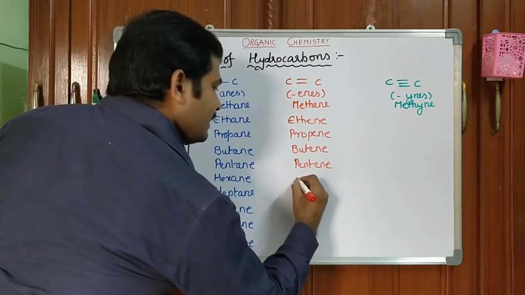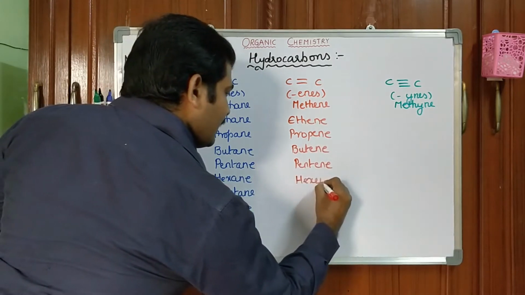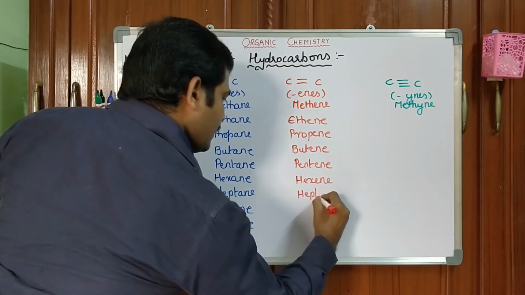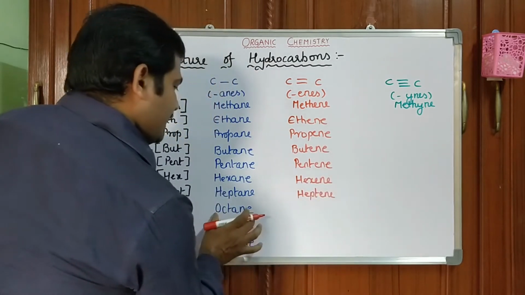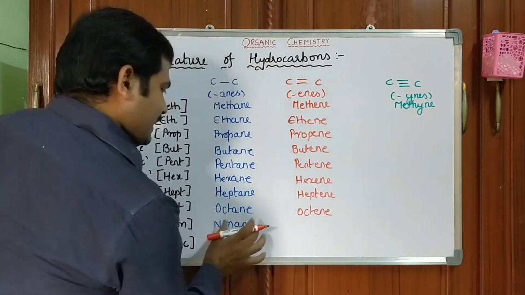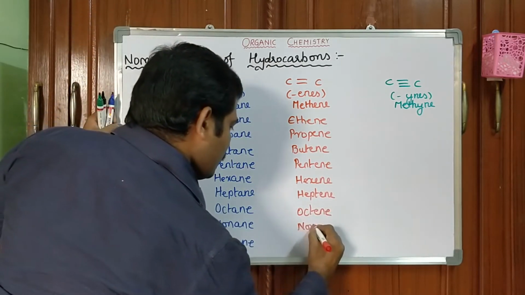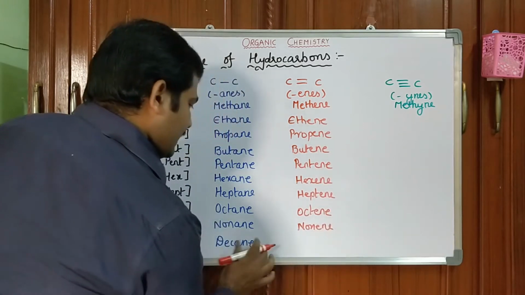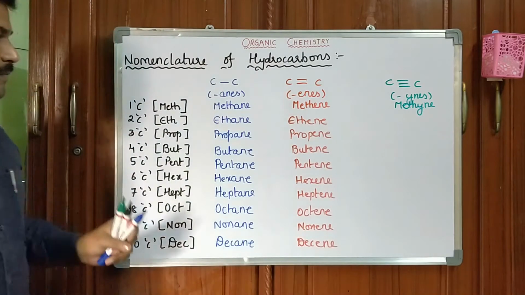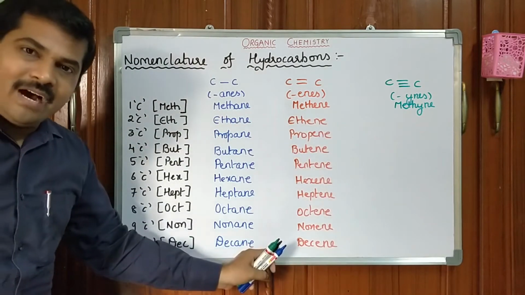Next, hexene. Next, heptene. Next, octene. Next, nonene. Next, decene. These are the names of alkenes.